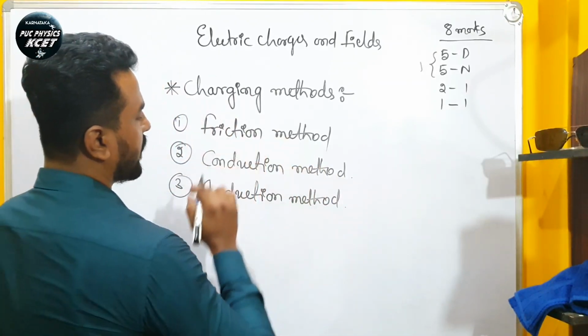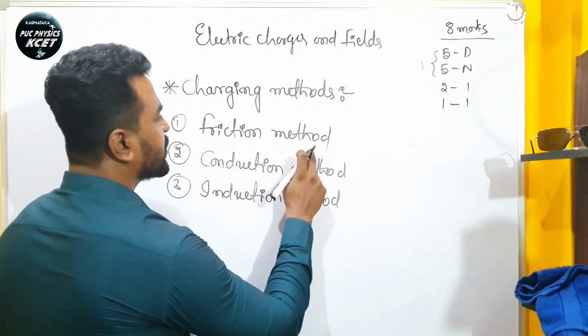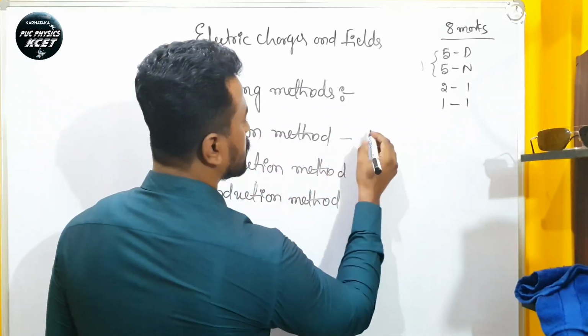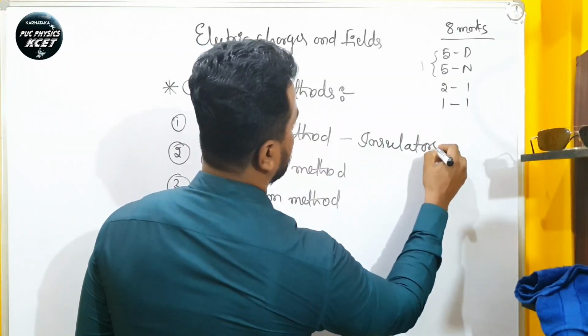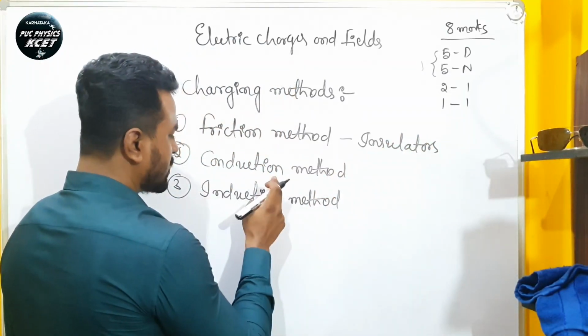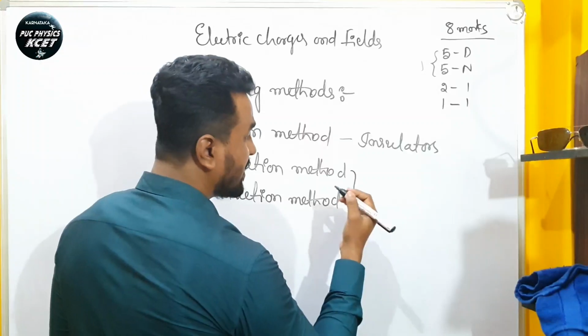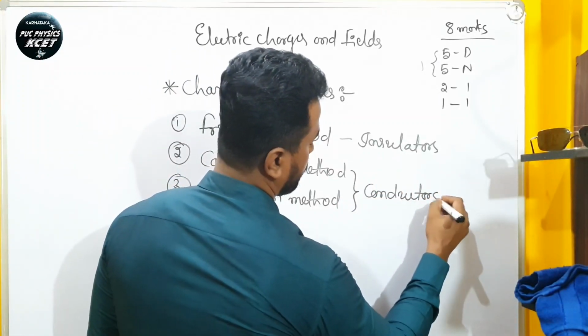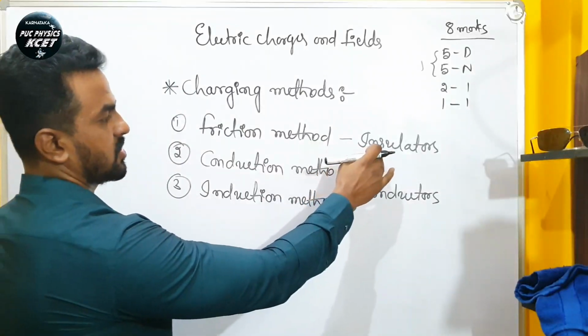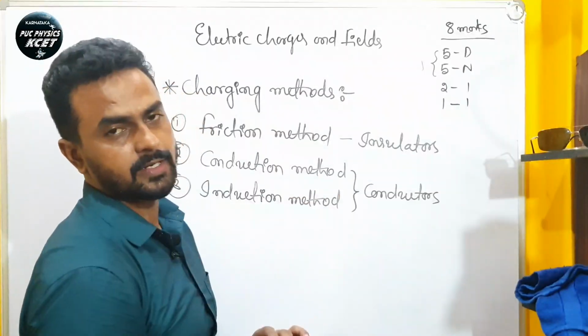What is meant by the friction method? Through this friction method we can charge insulators, but through conduction and induction we can only charge conductors. Unfortunately we cannot charge insulators through these 2 methods.